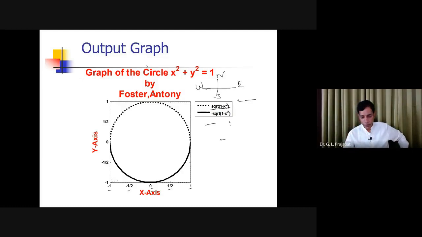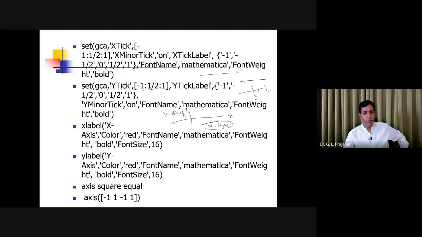So at home you can do the exercise and learn all possible things. You can take the help of MATLAB, and you can see more details on the minor tick, name and value names. You can see what the different values are, what the different fonts are, and test different font sizes and different weights. You can have bold, you can have normal. If you don't mention it, then it will be normal.